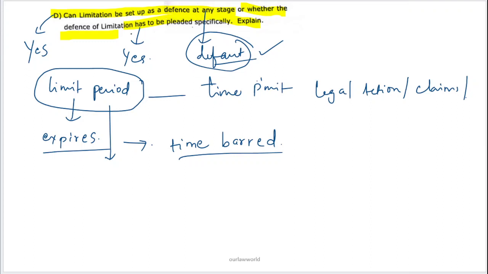Does the defense of limitation have to be pleaded specifically? Yes, the defendant has to plead before the court that the limitation period of the said suit or claim has expired. So he has to plead the limitation period specifically.